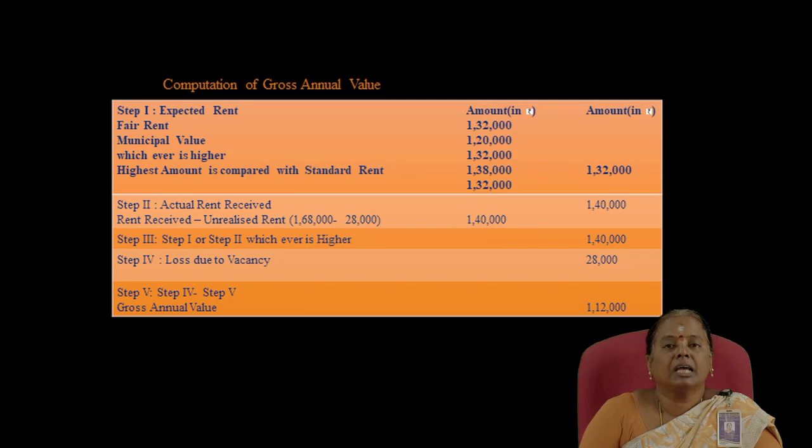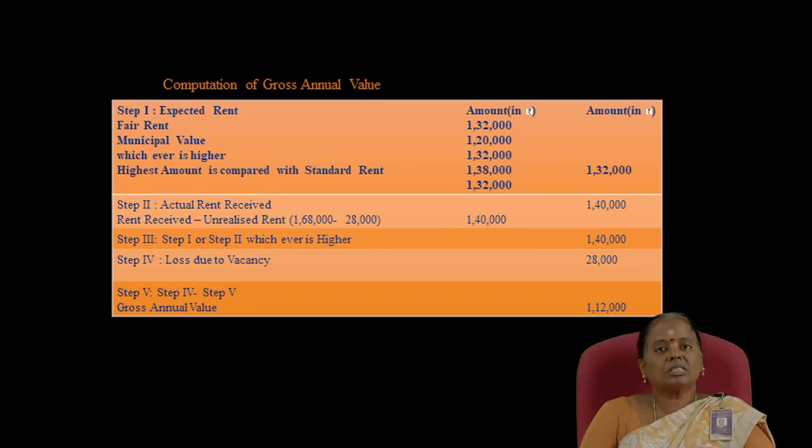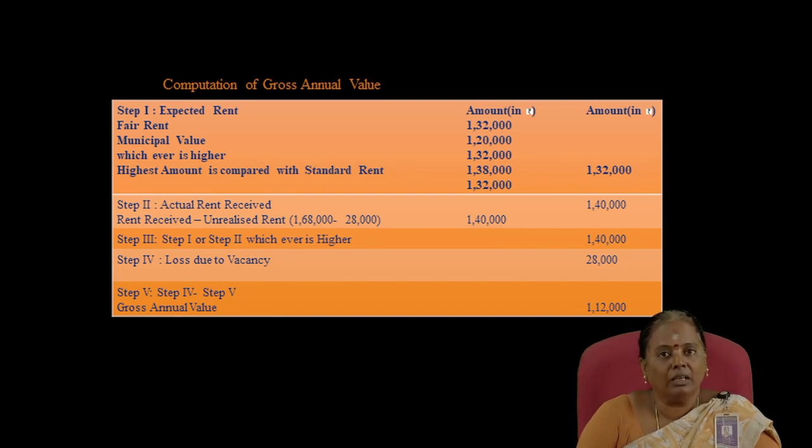Step 1 is expected rent. For determining the expected rent, first we have to take into account fair rent and municipal value. In this example, the fair rent is 1,32,000 and municipal value is rupees 1,20,000. We compare these two amounts and take the highest one, and among these two the highest amount is rupees 1,32,000.